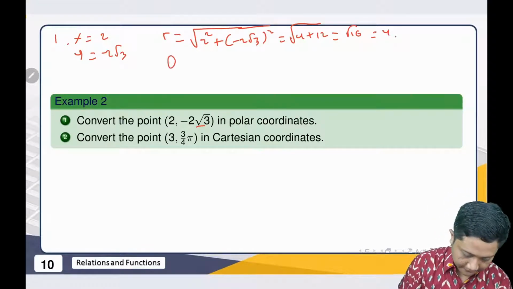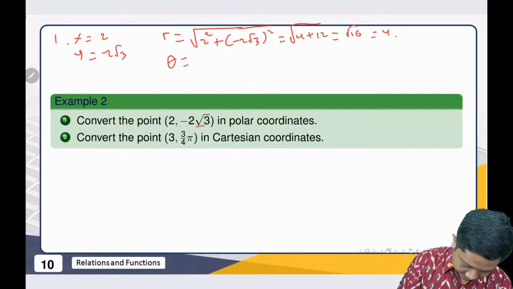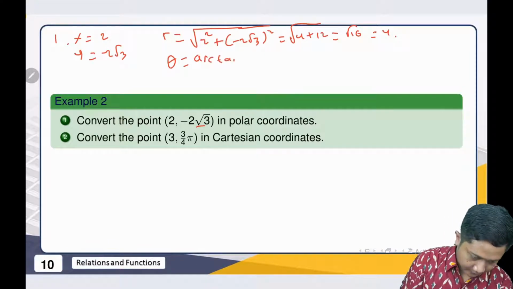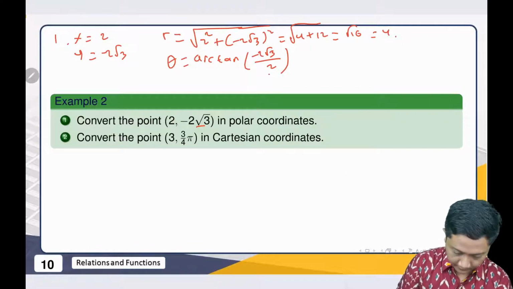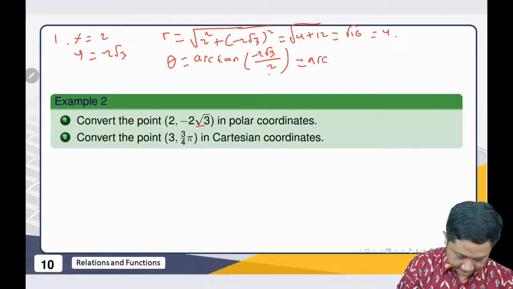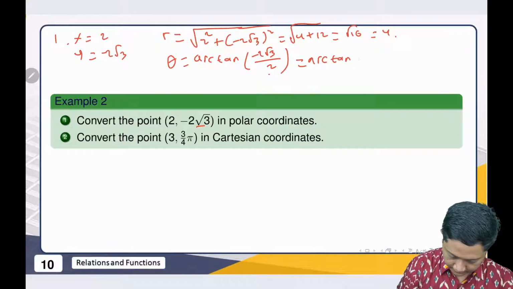Then how to find theta? Theta is arctangent of -2√3 over 2, because this one is our y and this one is our x, right? So arctangent of this, divide, cancel, is -√3.